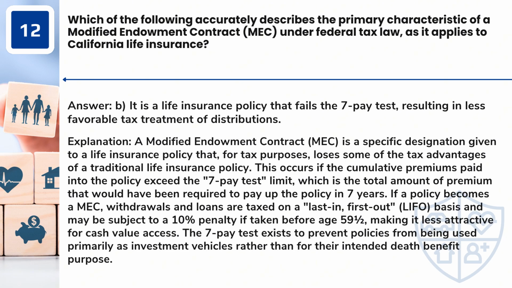Answer: B. It is a life insurance policy that fails the 7-pay test, resulting in less favorable tax treatment of distributions. A modified endowment contract, MEC, is a specific designation given to a life insurance policy that, for tax purposes, loses some of the tax advantages of a traditional life insurance policy. This occurs if the cumulative premiums paid into the policy exceed the 7-pay test limit, which is the total amount of premium that would have been required to pay up the policy in 7 years.